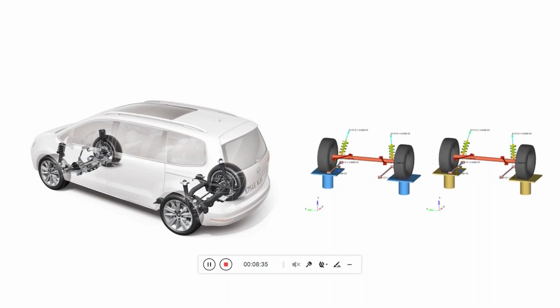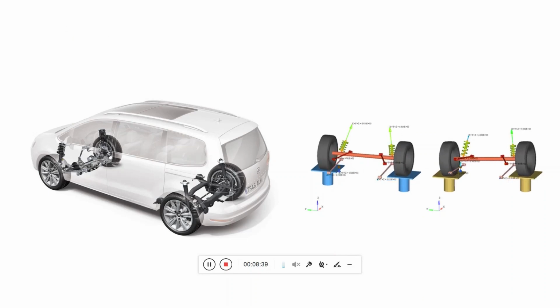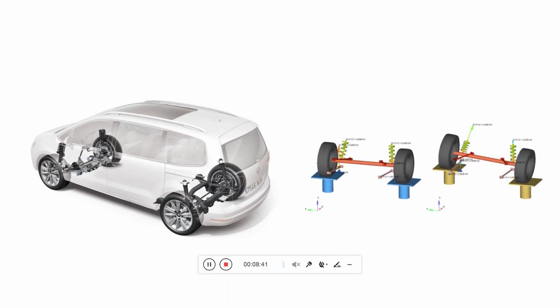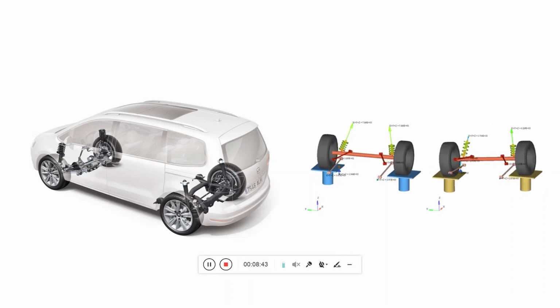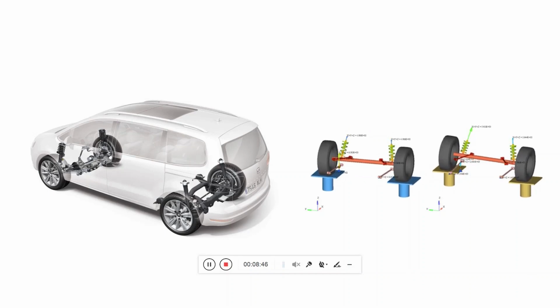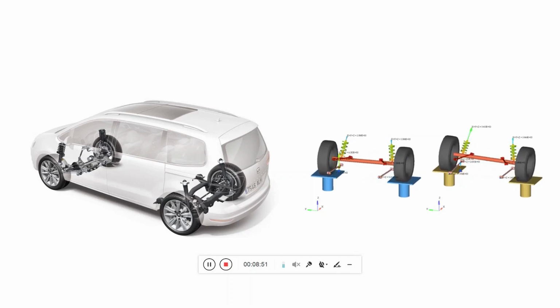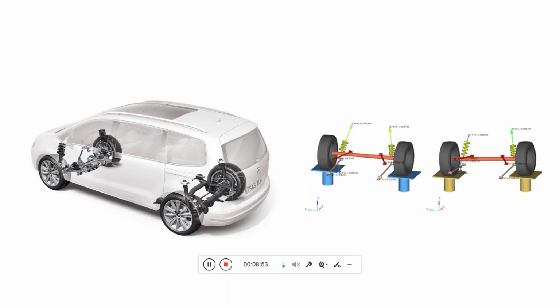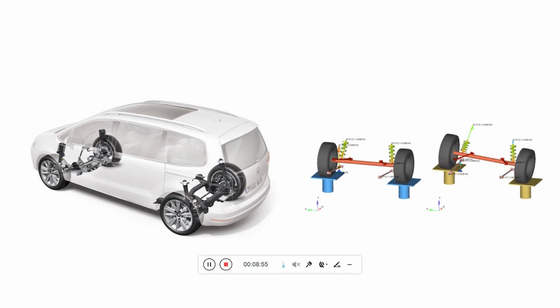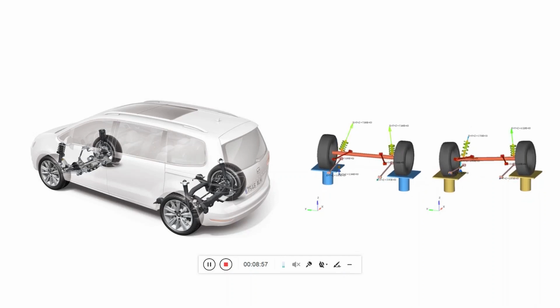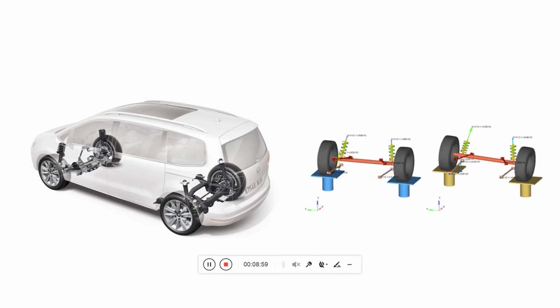Torsion beam setups are relatively cheap and easy to manufacture, install and maintain, but they don't offer engineers anywhere near the amount of freedom to balance comfort, agility and stability as independent systems do. Because torsion beam offers less isolation than independent systems, they can also allow more noise, vibration and harshness to filter into the cabin.